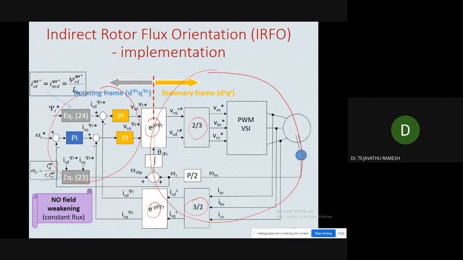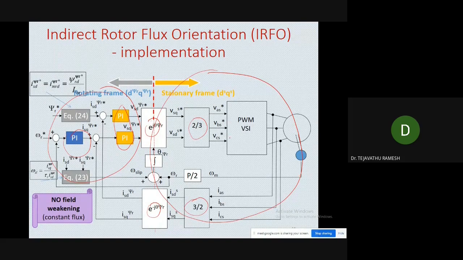At the same time, here we need two current controllers. One is the IDS, and the other is the VQS. One is the VDS and another one is the VQS. There are two current controllers required, and another controller, which is the outer loop control, as we generally call it. So this is for speed control purposes, and these two yellow ones are for current control purposes.